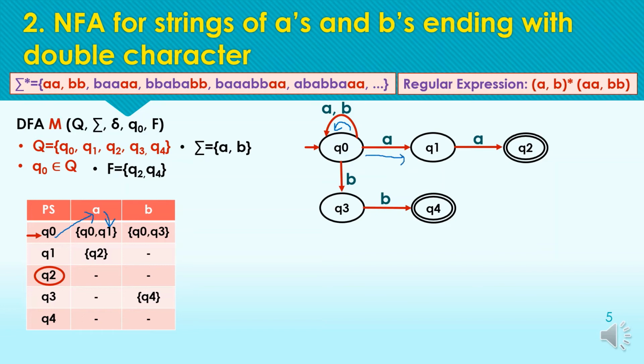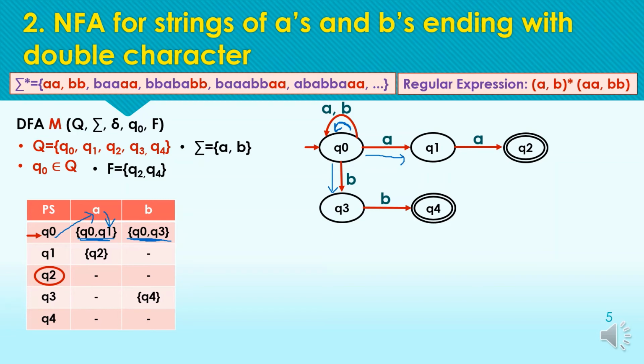So we have a set of two states, q0 as the first transition and q1 as the second transition for the input symbol A. And the same way for the input symbol B, we are having two transitions, one to q0 and one to the next state q3. So again for B we have defined the state set as q0 and q3.